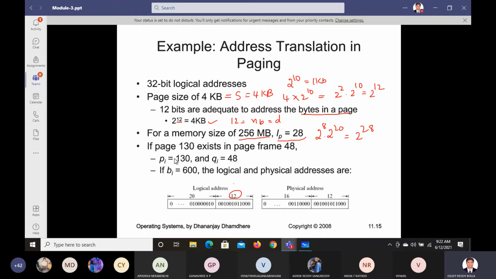Is that clear? Now, if page 130 exists in page frame 48, then PI equals 130 and QI equals 48. Where is PI 130 and where is QI 48? Identify that QI and 48. It will be inside this.